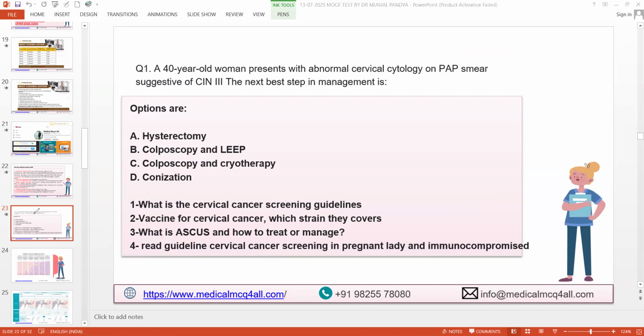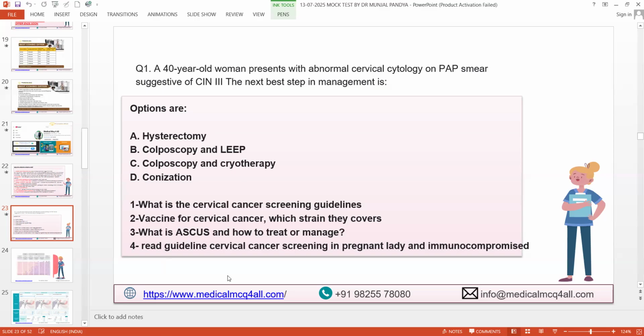These are all recently high-yield topics that I compiled, recently asked in the exam by a few students who sent me the recall. Here I need you to know the cervical cancer screening guideline, the vaccination for cervical cancer and which strains it covers, what is OSCAS and how you treat it, and the cervical cancer screening guideline in pregnant and immunocompromised women. So these are almost 10 to 15 questions in one slide. I want you to understand all these things in one go, very quickly, with good conceptual understanding.